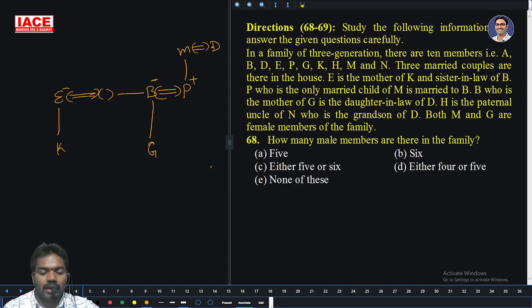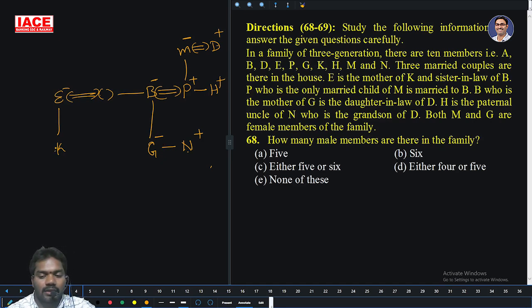H is the paternal uncle of N. Then who is the grandson of D? N is the grandson of D. So take it as H is the father's brother, paternal uncle of N. Both M and G are female members. So G is female, M is female, then D is a male person only. Then 1, 2, 3, 4, 5, 6, 7, 8, 9, 10 members.